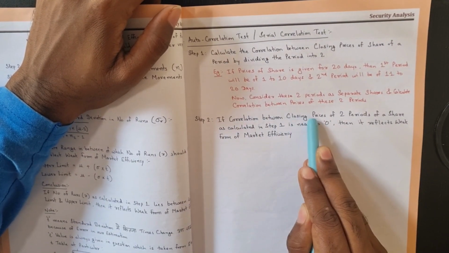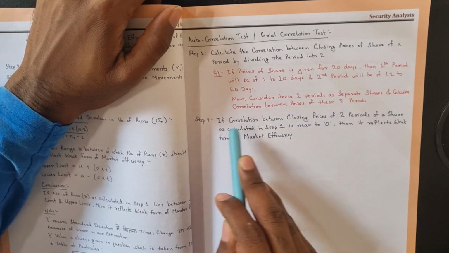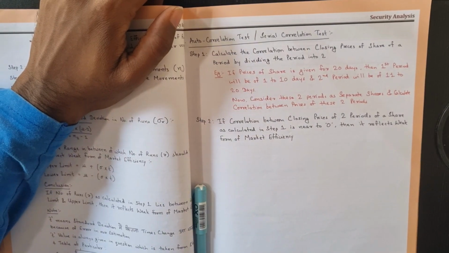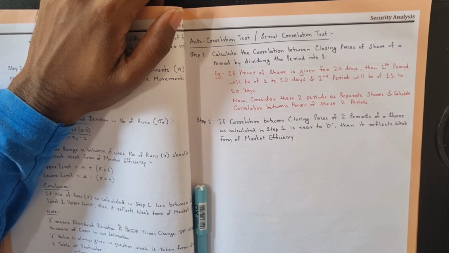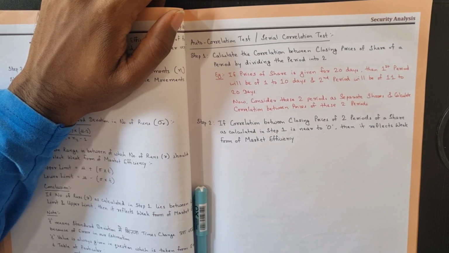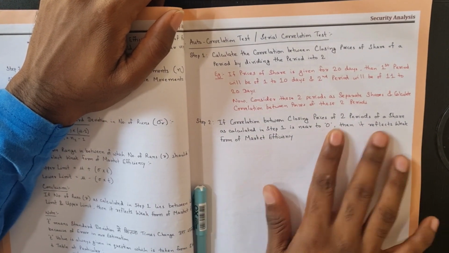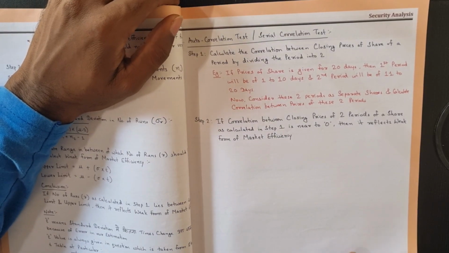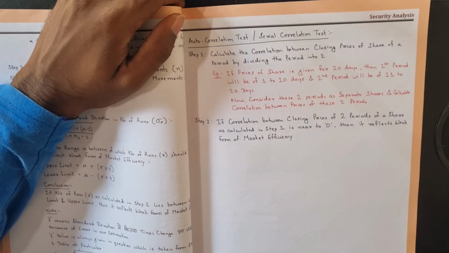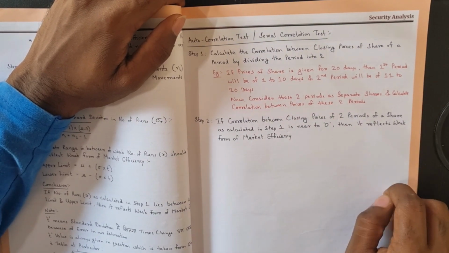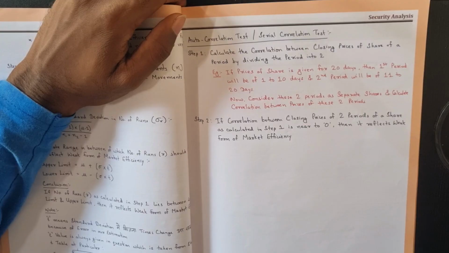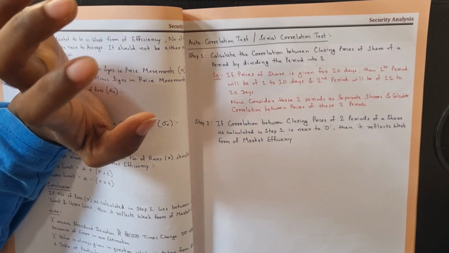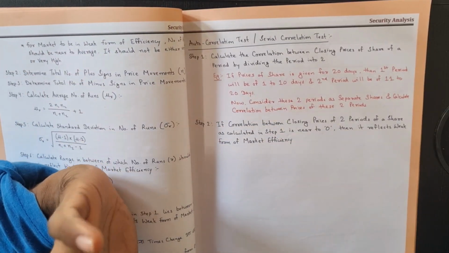If the correlation between the closing prices of two periods of a share, as calculated in step 1, is near 0, then it reflects weak form of efficiency. So 0.2, 0.3, minus 0.2, 0.3. If it is near to 0, then we will consider it as weak form of efficiency. If it is not near to 0, like 0.97, 0.98, minus 0.97, then it will not be considered weak form. It will be considered an inefficient market.